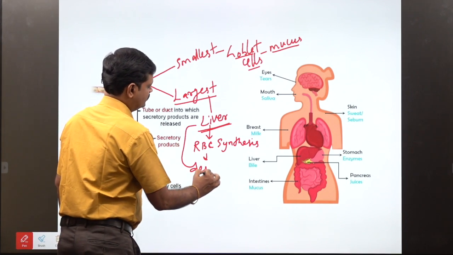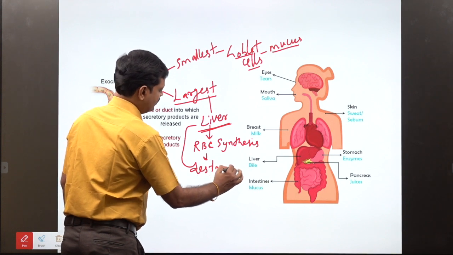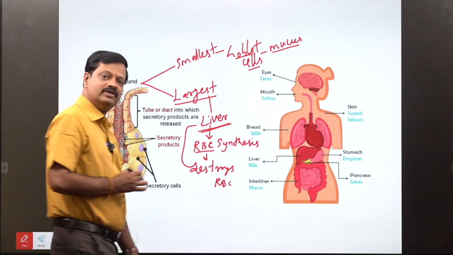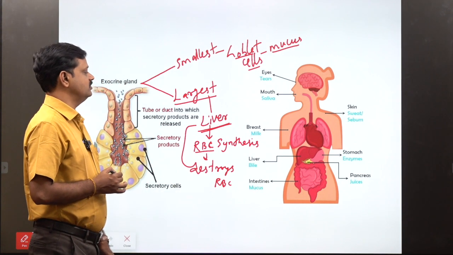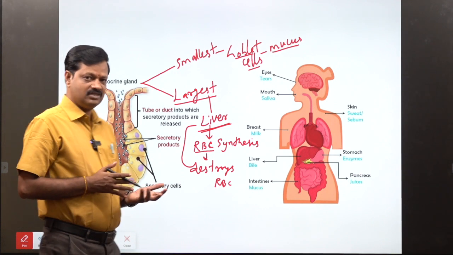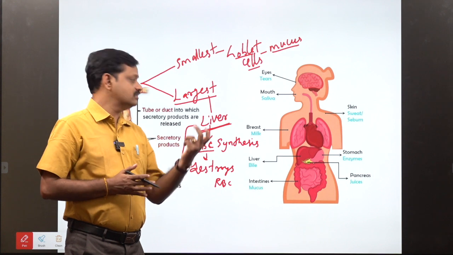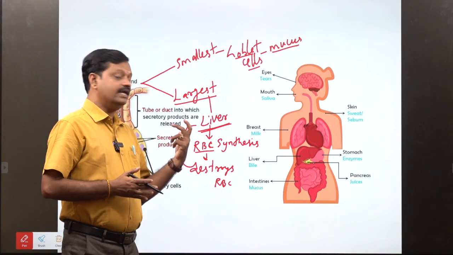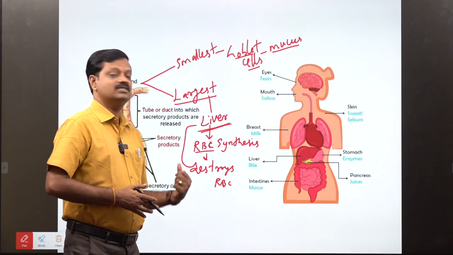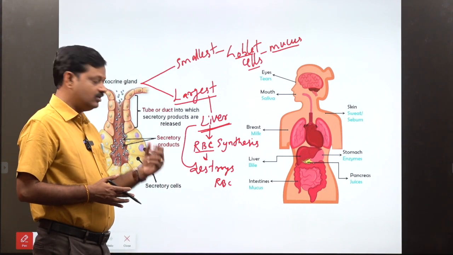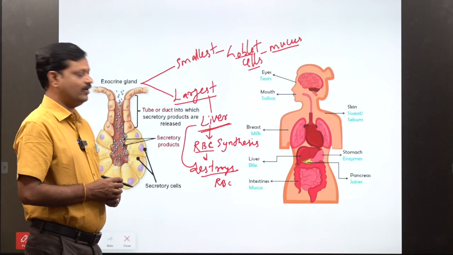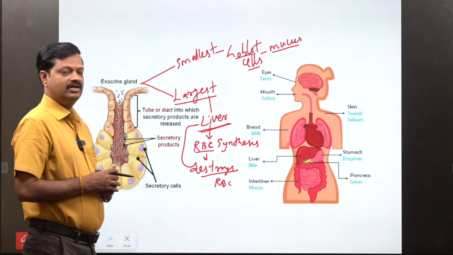In the adult, the liver destroys RBC. So in the adult stage the liver's function is destroying RBC, but during embryo development the liver synthesizes RBC. So when the fetus develops, the liver synthesizes RBC, but now the liver synthesizing RBC is not possible, it is only involved in the destruction of RBC. Okay, that's the main function of the liver.